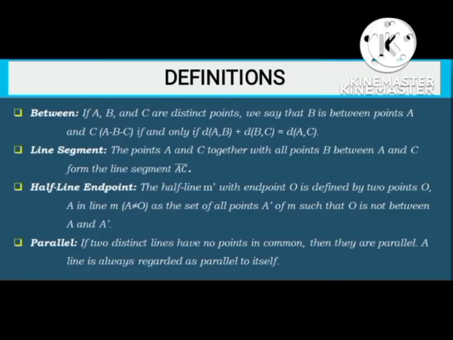A half-line with endpoint: the half-line M prime with endpoint O is defined by points O and A in the line M, where A is not equal to O, as the set of all points A prime of M such that O is not between A and A prime. So he is able to use betweenness to get to that. The fourth one is parallel. If two distinct lines have no point in common, then they are parallel. A line is always regarded as being parallel to itself.